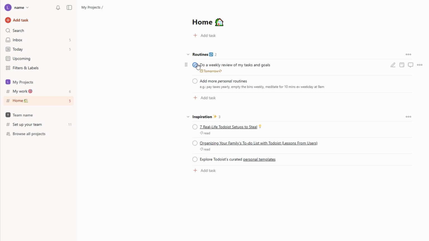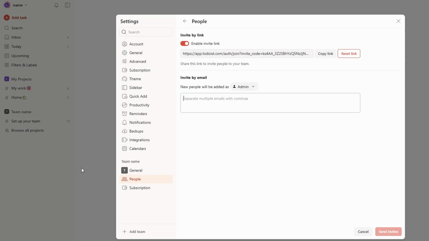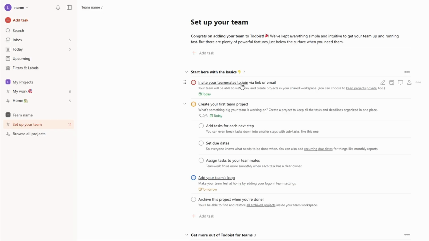If you're working on a team project, Todoist makes it super easy to get everyone on the same page. After setting up your project, all you need to do is click on Invite and enter your teammates' email addresses. Once they accept the invitation, you can start collaborating immediately. Everyone involved will be able to view and manage tasks, making it clear who is responsible for what.